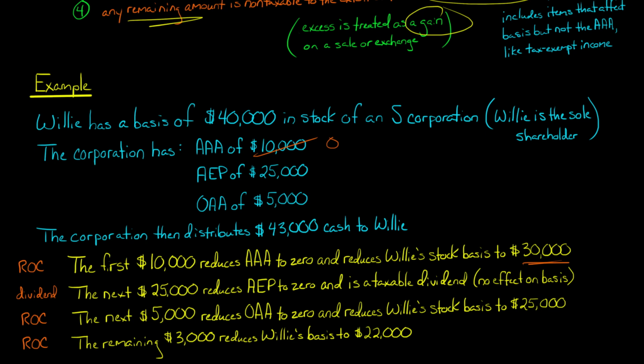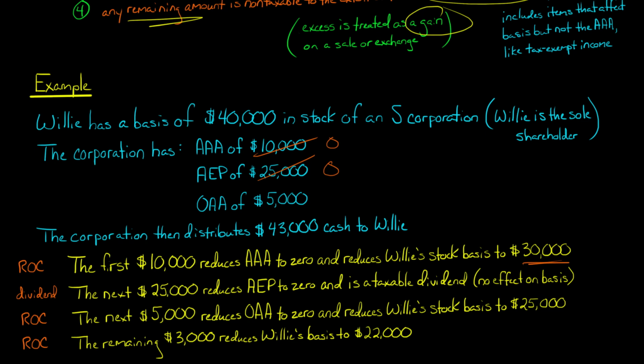Now, we next look, because we just treated $10,000 of the $43,000 distribution. There's still $33,000 of the distribution left to be dealt with. So now we look at the accumulated earnings and profits account. It's got $25,000 in it. We zero that out. So now we're going to have a $25,000 taxable dividend. That's from the time when this company, in the old days when it was a C Corp, had earnings and profits. So the first $10,000 of distribution is non-taxable, a tax-free recovery of capital. The next $25,000 is a taxable dividend. So that's going to be taxable to Willie, the shareholder.